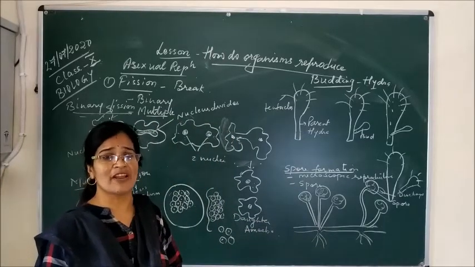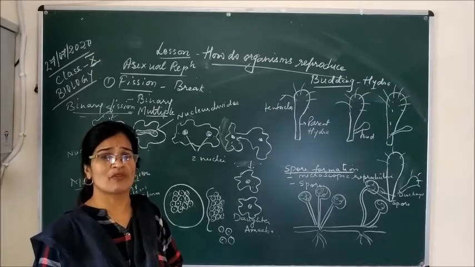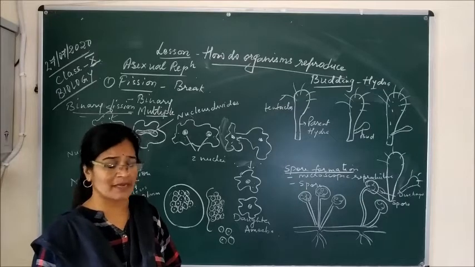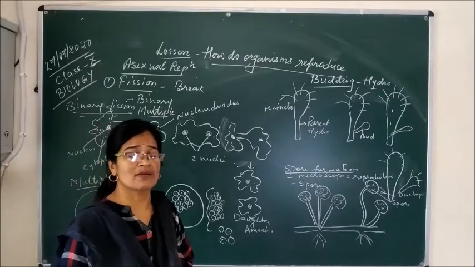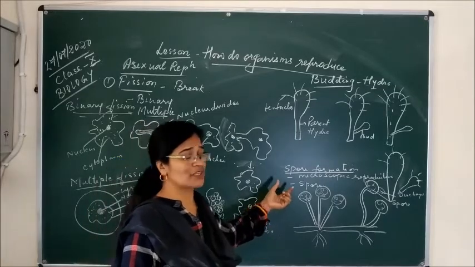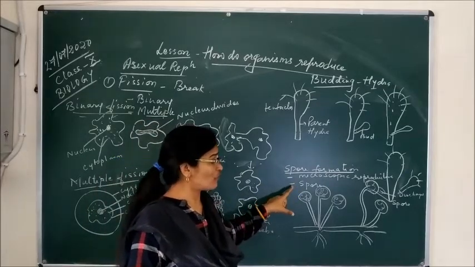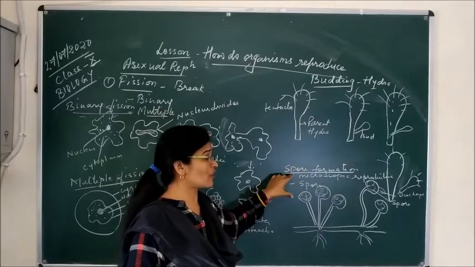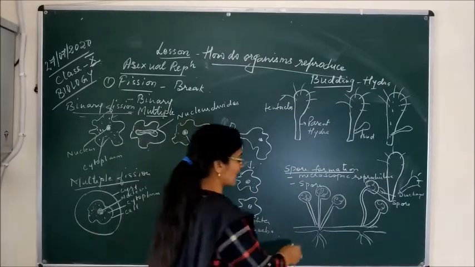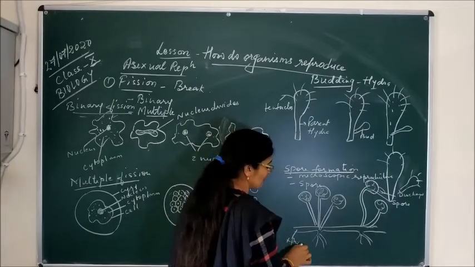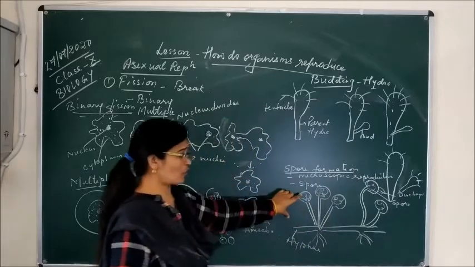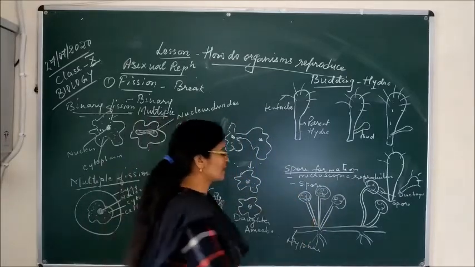You might have seen when we put a piece of bread, put some water on it and keep it for some time, in 1 or 2 days, then what happens? We see some spore formation in that bread. So from where did it come? Actually what happens? This is the structure of the spores. This is the hyphae, we can see the base part, and these are the spores. So these spores are formed and these are attached with the stem.